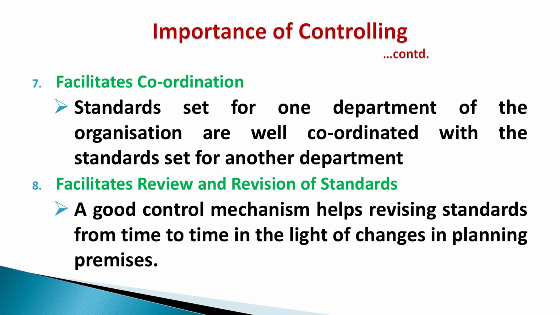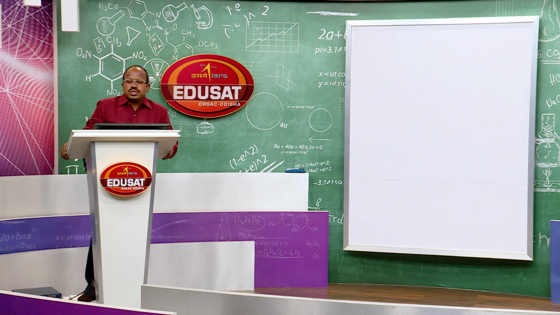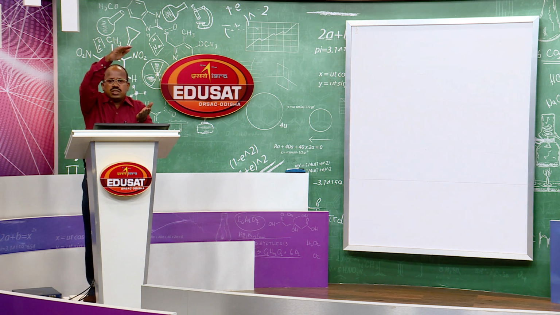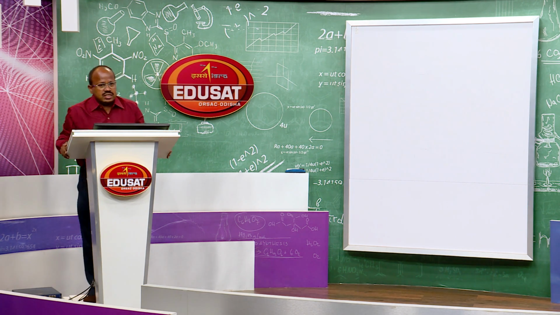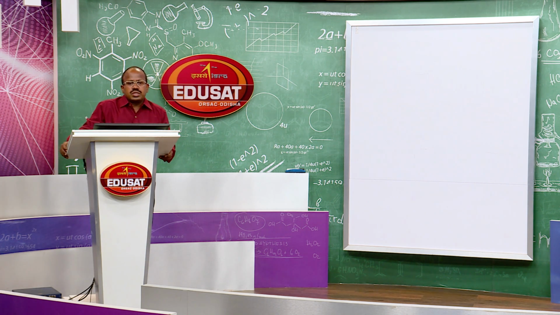Sometimes the standard may be fixed at a very high level, which is very difficult to reach even for highly efficient workers. Suppose our standard output per day is fixed at 20 units, but 95% of the workers fail to reach the standard, they fall below 20%. In that case our standard is to be lowered, fixed at a lower level, so that they can perform. Around 50% of workers, average workers, should reach the standard in time. That is all about controlling.